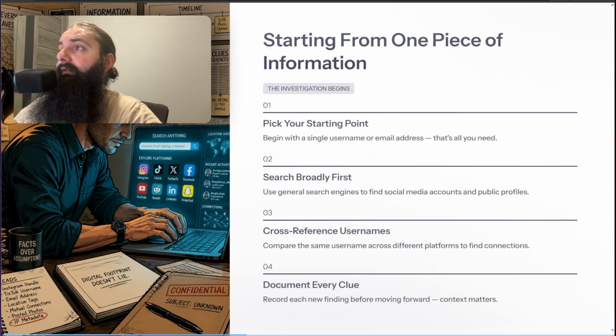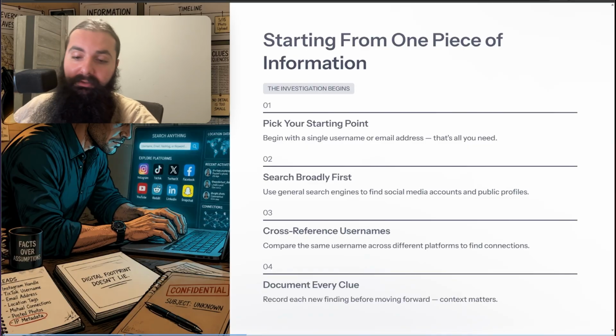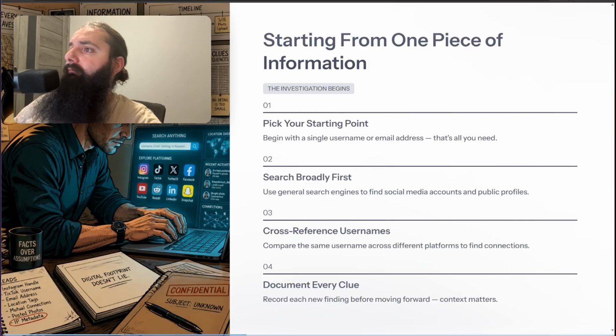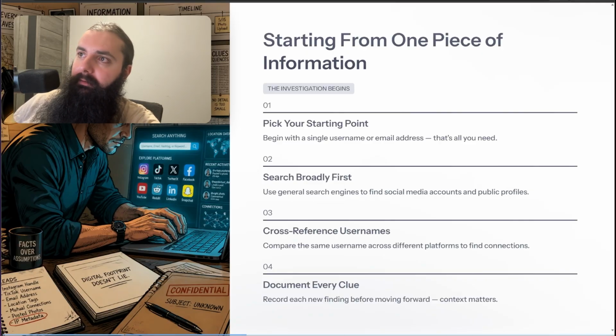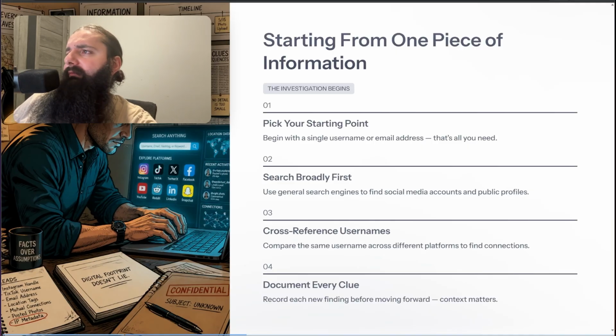Now, let's start. Anybody can start from just one piece of information. You don't need a lot of info. That's pretty important to know. You don't need anything but maybe an email or a username, like a nickname, right? Sometimes a full government name can be useful too, but oftentimes government names can be repeated, like John Smith, a pretty common name, I'm pretty sure. So you can't really go from looking up John Smith, unless John Smith has a very specific profession and you know more than just that one name.